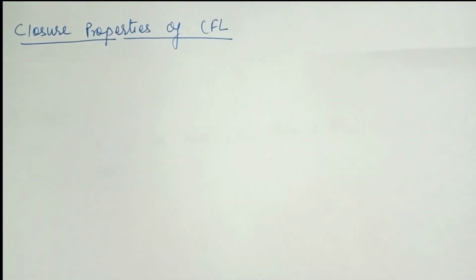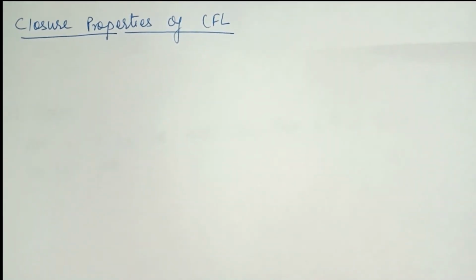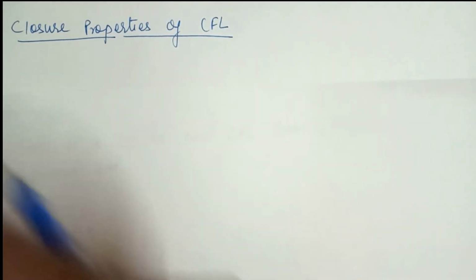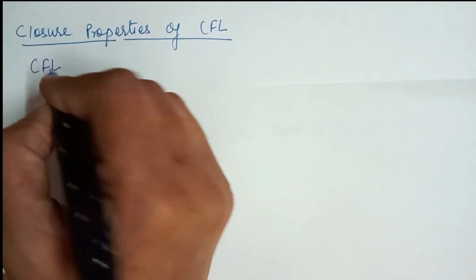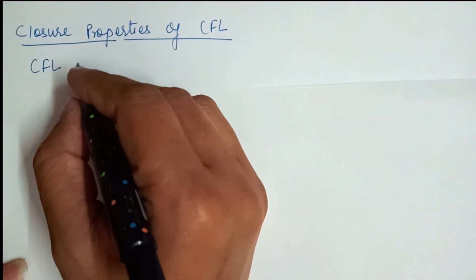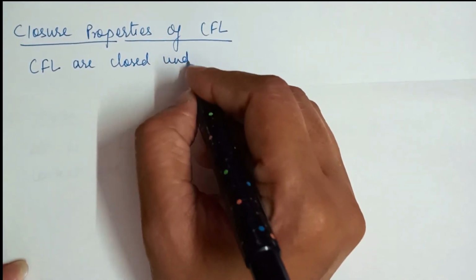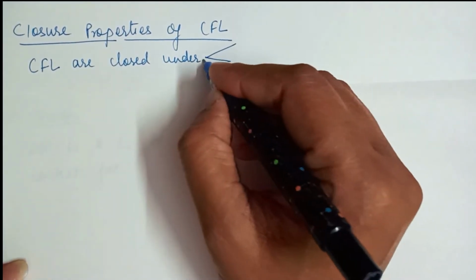Hello friends, now the topic is closure property of context-free language. Context-free languages, that is CFL, are closed under only three operations.